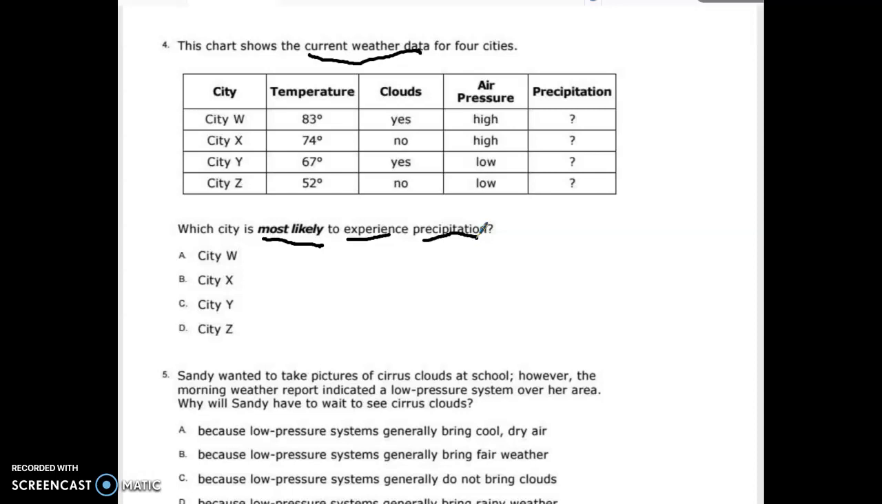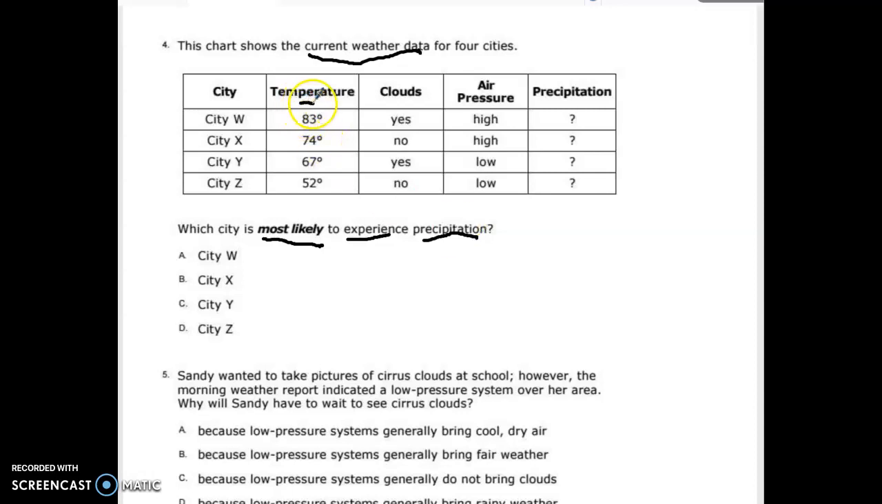Now, that's assuming that we know what precipitation is. That's one of our vocabulary words. It's one that we've struggled with and we've taught a lot in class. And that is rain, sleet, snow, and hail. So I'm looking at my different cities here, and I'm trying to figure out where it might rain, sleet, snow or hail. And I have to use some inferencing, and I have to use some of the other data in the chart to figure this out.